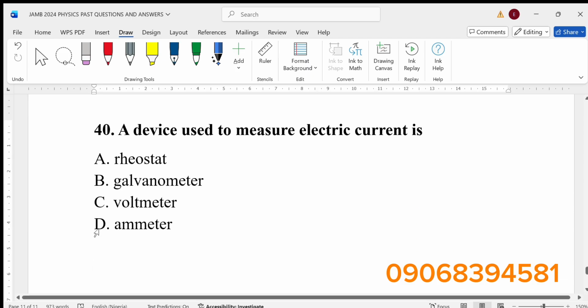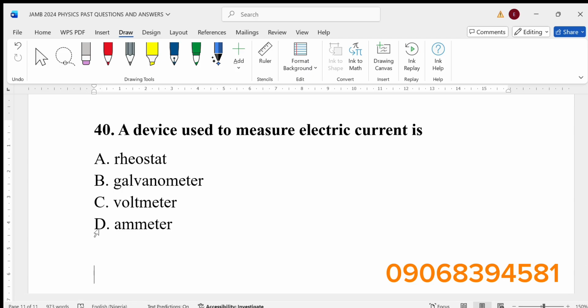Number 40, a device used to measure electric current is dash. A says rheostat, B says galvanometer, C is voltmeter, D ammeter. Drop your answer in the comment section.